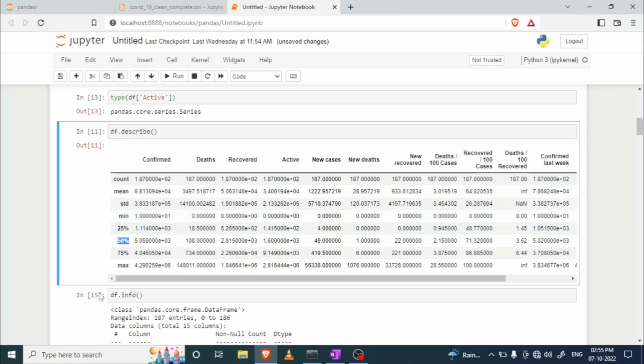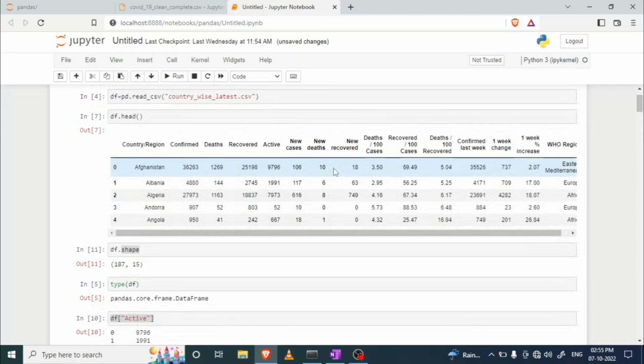Now if I want to print the information about all the columns, like how many columns I have, what is the name of each column, what data type each column contains, and how many null or non-null values there are in each column. Basically, when you're trying to access any data set, there is a possibility of null values, right?